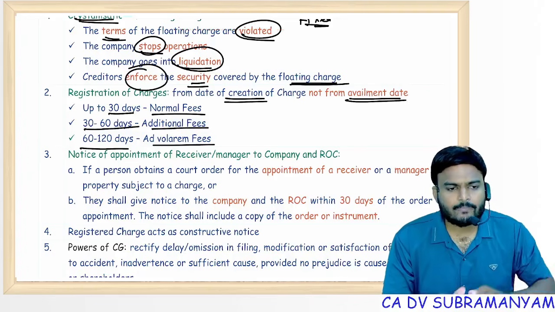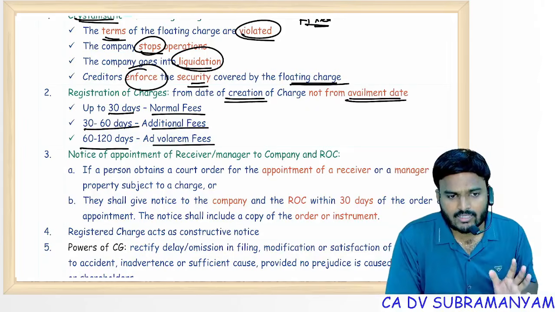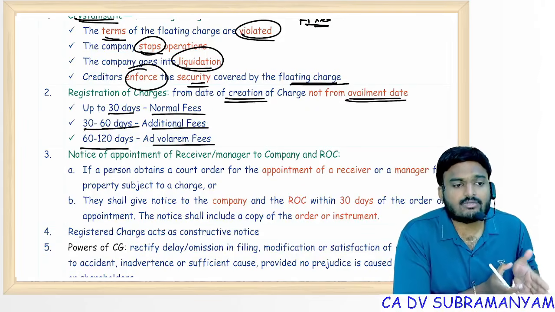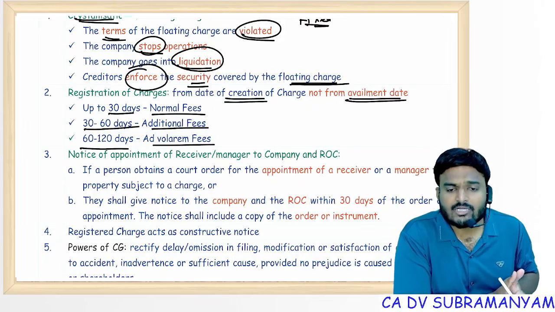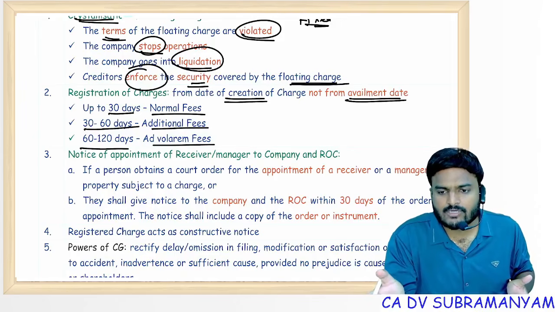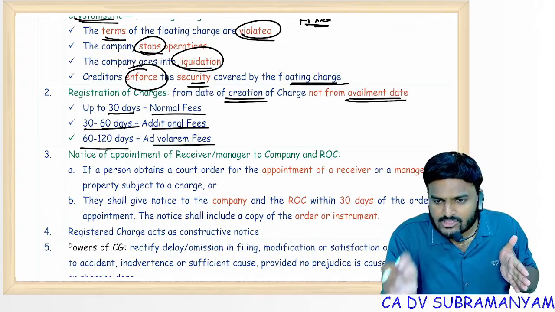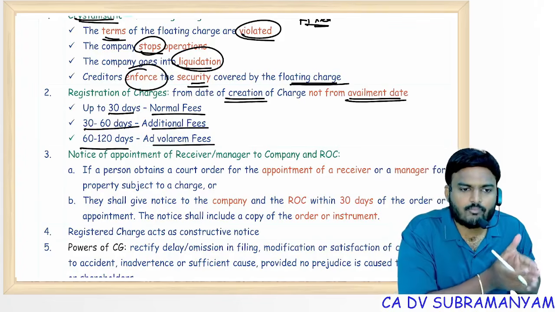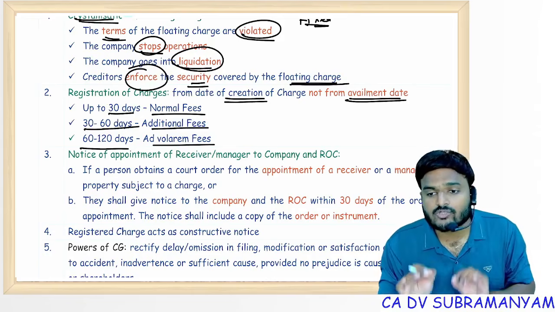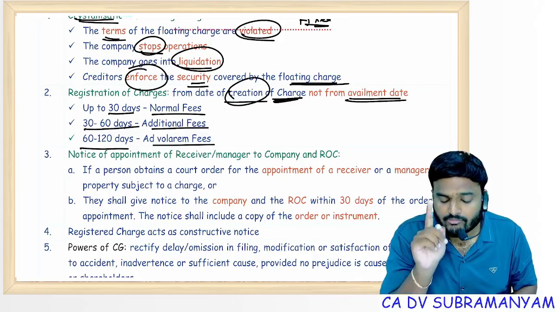Suppose I applied for a loan for which I registered a mortgage deed in favor of the banker. Today, I registered mortgage deed. And I started using funds after 3 months. Now, what is the triggering point for registration of charge? From the date of utilization of funds or from the date of creation of mortgage deed? It's date of creation of mortgage deed, simply date of creation of the charge. Remember, date of creation of charge is the triggering point.